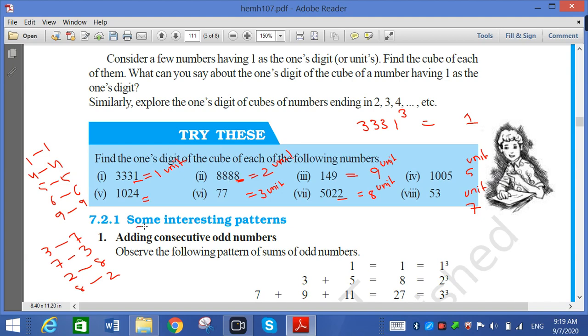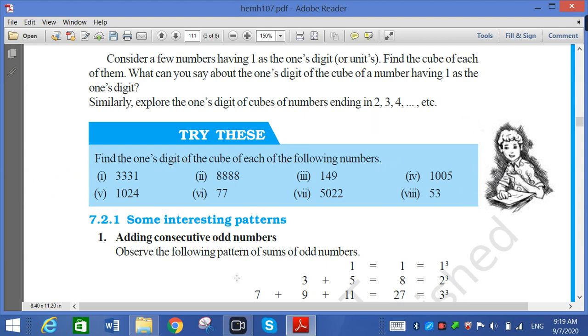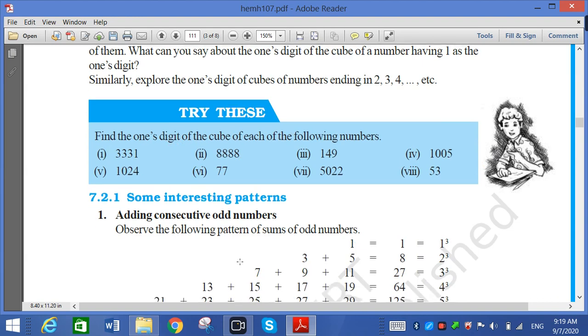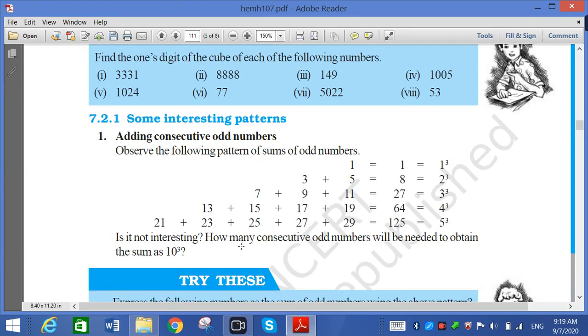Now some interesting patterns related to odd numbers. Here we discuss an interesting pattern related to odd numbers. The simple logic is the sum of consecutive odd numbers. One odd number: 1 is equal to 1 cube.